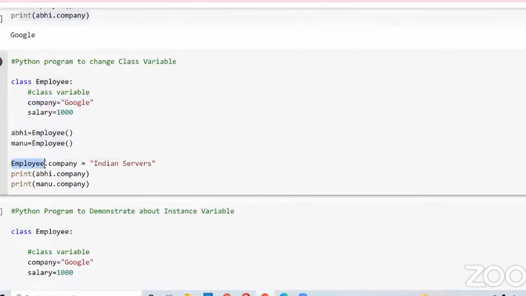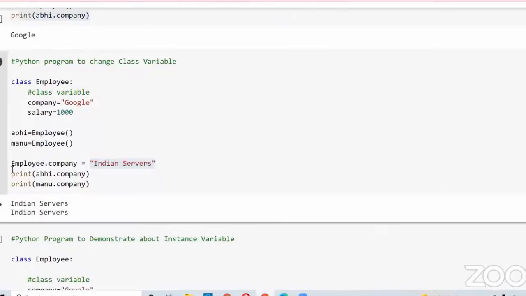So here I use the class name Employee, because a class variable is changed only by using the class name, and I want to change the company variable value. So I give the variable, and I want to change the value from Google to Indian Servers. The value which I want to give, I wrote here. Now I will print that company by calling objects. Let me run this. We got Indian Servers because I changed the value from Google to Indian Servers by using the class name. So a class variable can be changed only by using the class name.